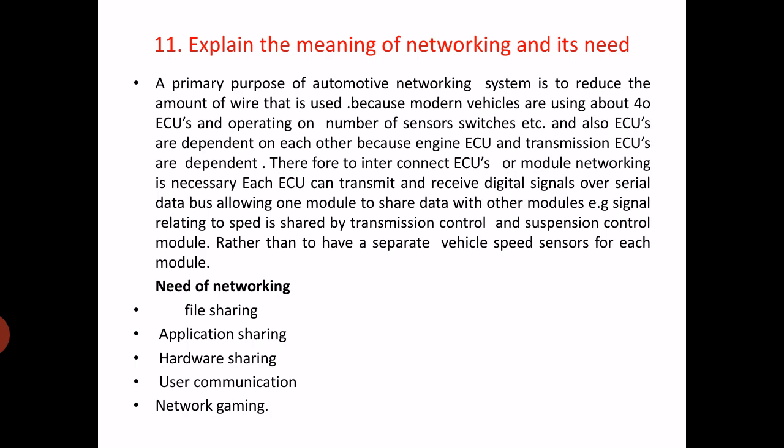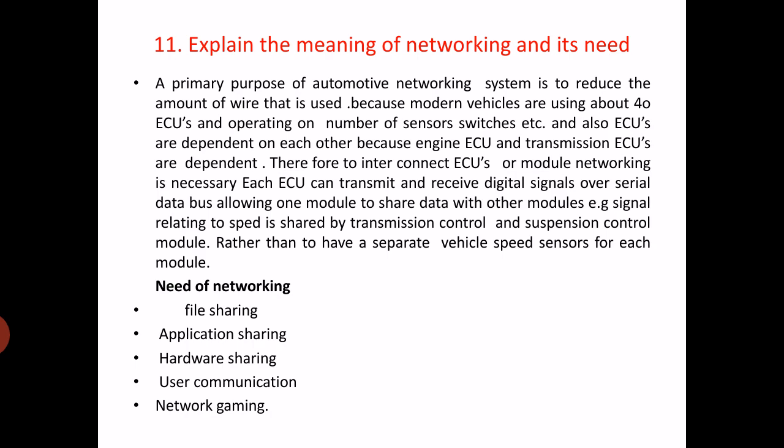So an ECU can transmit and receive digital signals over a serial data bus, allowing one module to share data with other modules. For example, a signal relating to speed is required for different systems. So it is required for the suspension system, then transmission system, then engine control system.